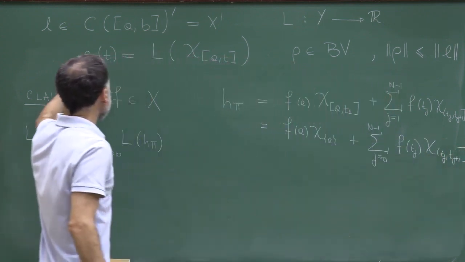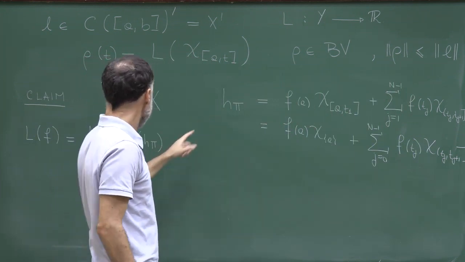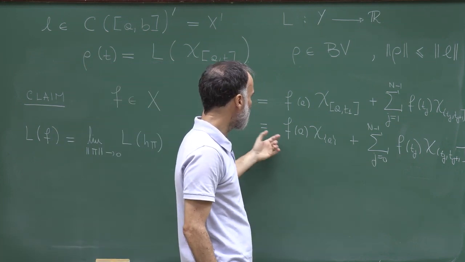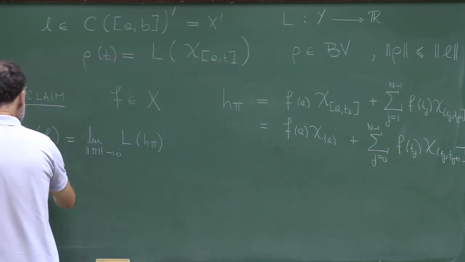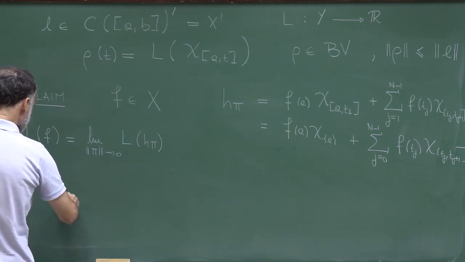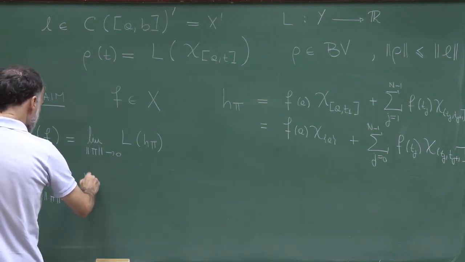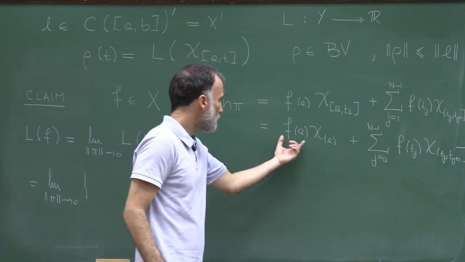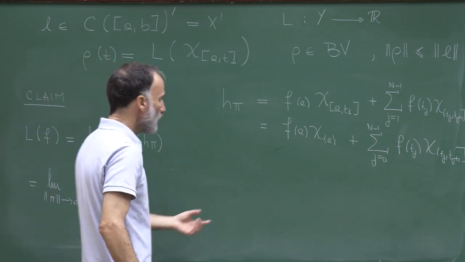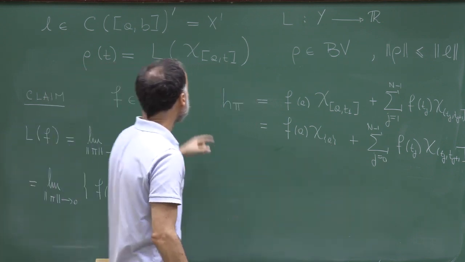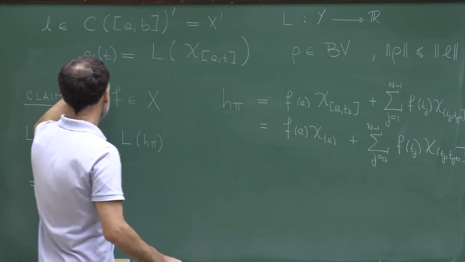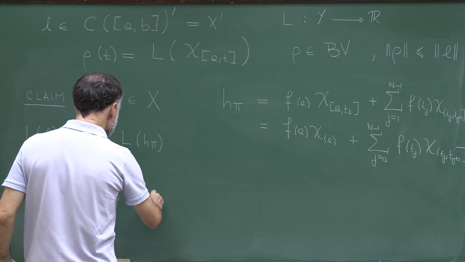And now I'll just apply the definition. So I'll take L of h pi. Now by linearity, this is the limit as the norm of pi goes to 0 of f of a times L of the singleton a, but if I look at the definition, this is taking t equal to a, so this is rho of a.